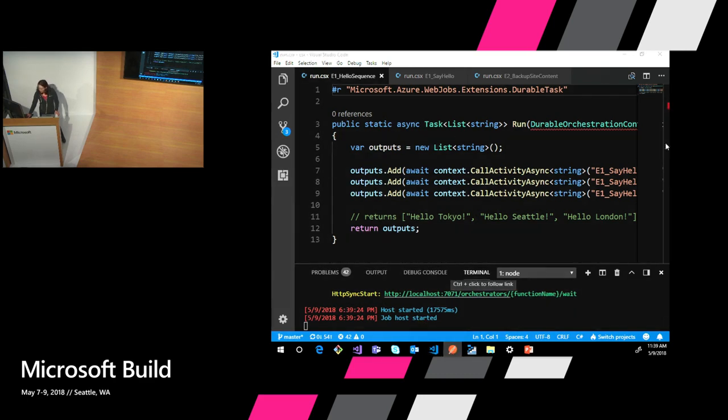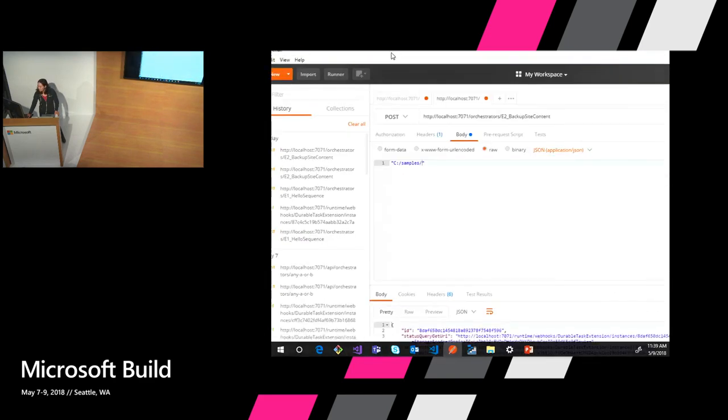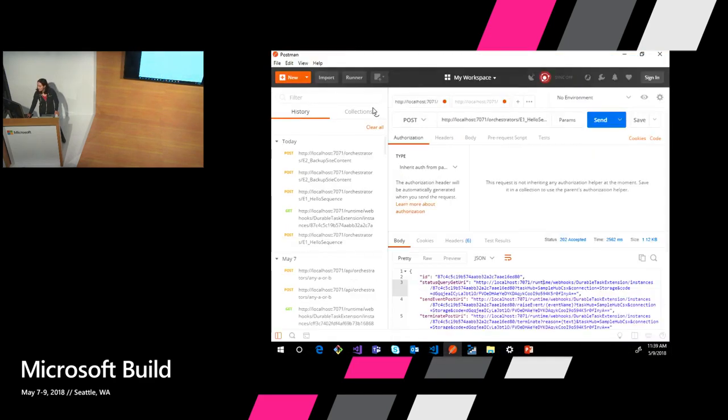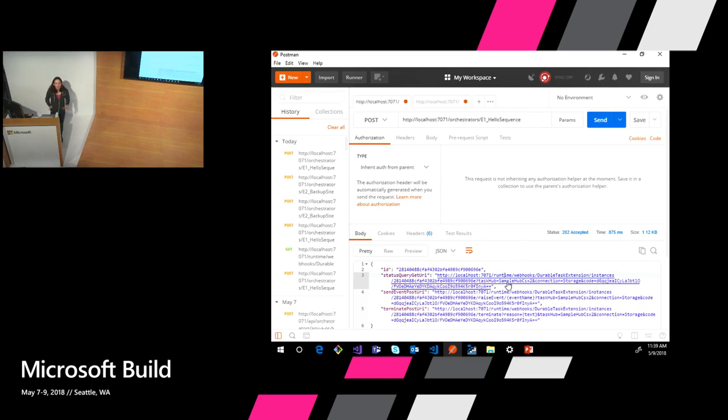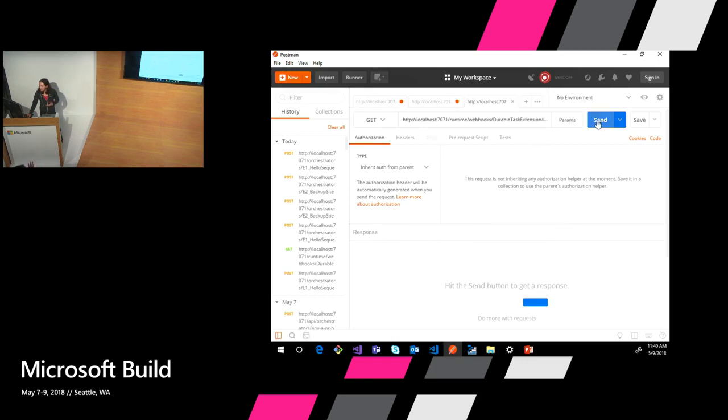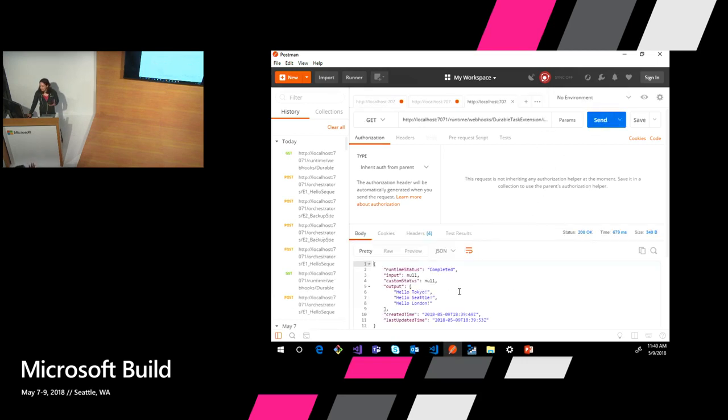So let's go over here. I am in Postman. I am dragging Postman over to the window where everybody can actually see me being in Postman. OK. So I will call my orchestrator. And you'll see that immediately I get back this piece of JSON that has 3 endpoints for me that I can go and follow. The first one is my status query endpoint.